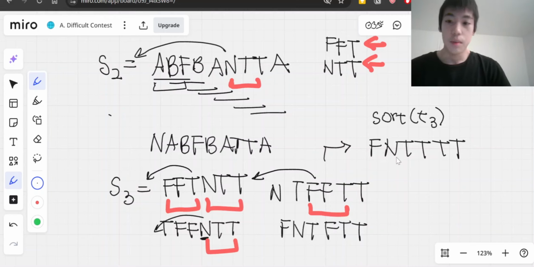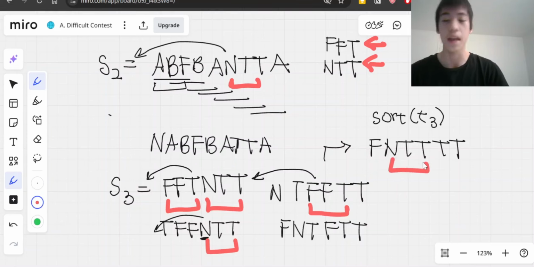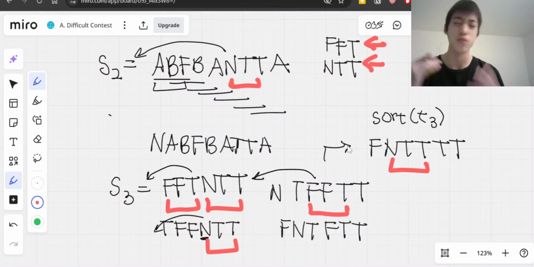But there's a little bit of a problem, because if we try to sort it, not all of the strings will be good to print out. After we sorted this third string, we have a bad occurrence, and that occurrence is going to be NTT. We don't want the NTT, because we want to arrange these characters such that FFT and NTT are not present. How can we fix it? If we see FFT, FTT, and NTT, we might want to maybe move the F and move the N or something like that.